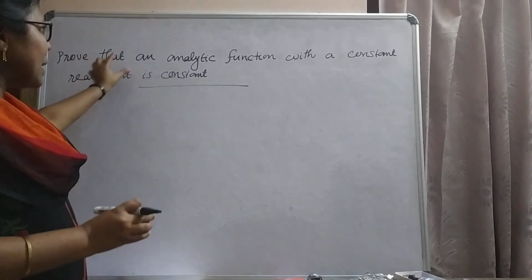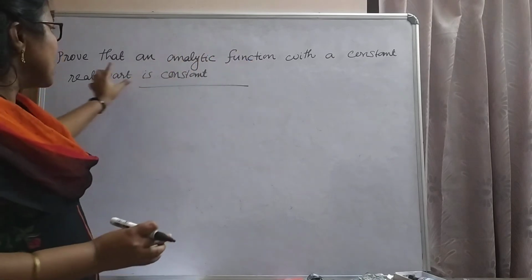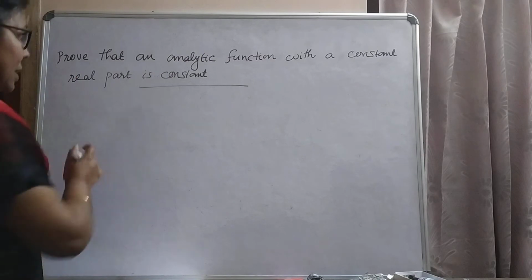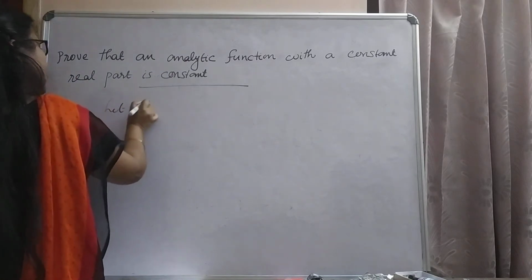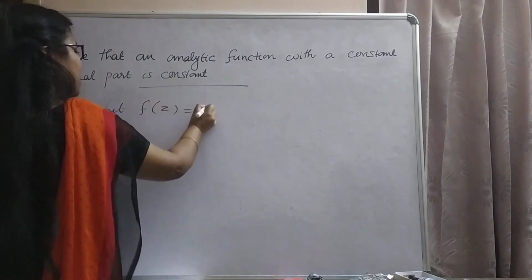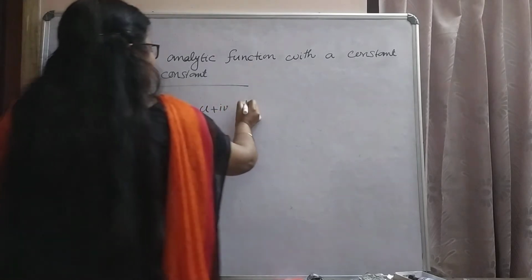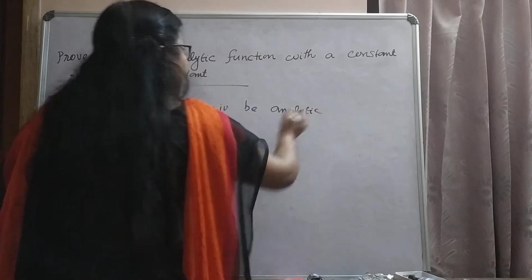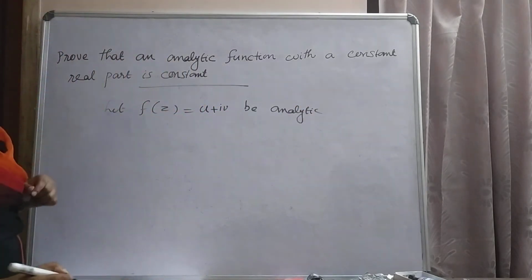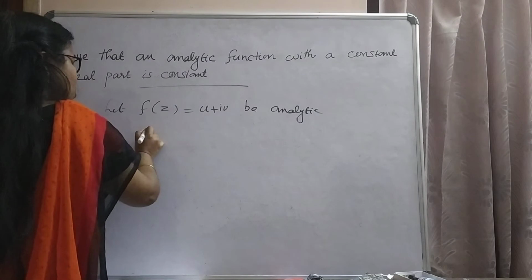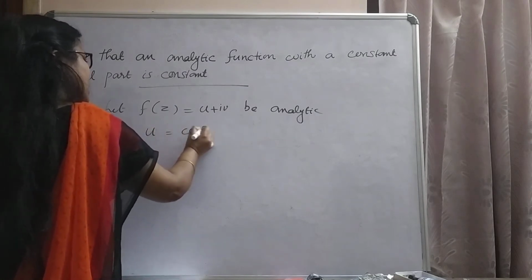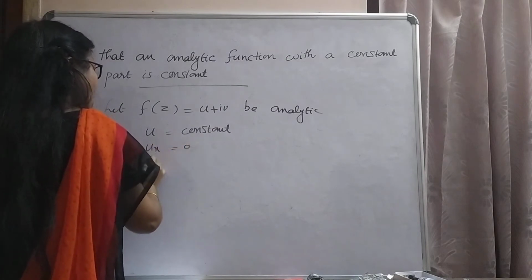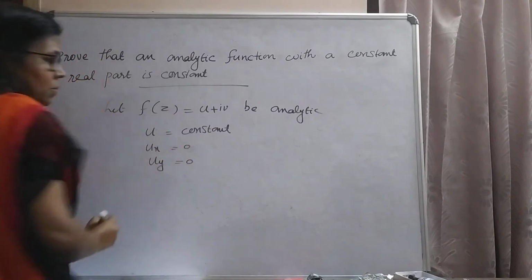We have to prove that an analytic function with a constant real part is constant. Given the function is analytic, that is, let f(z) = u + iv be analytic. Given the real part is constant, that is, u equal to constant, which means ux equal to 0 and uy equal to 0.